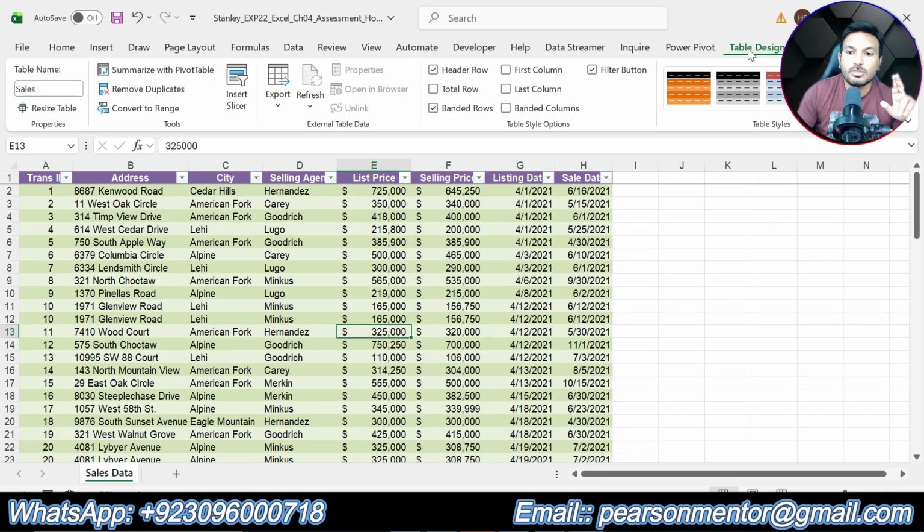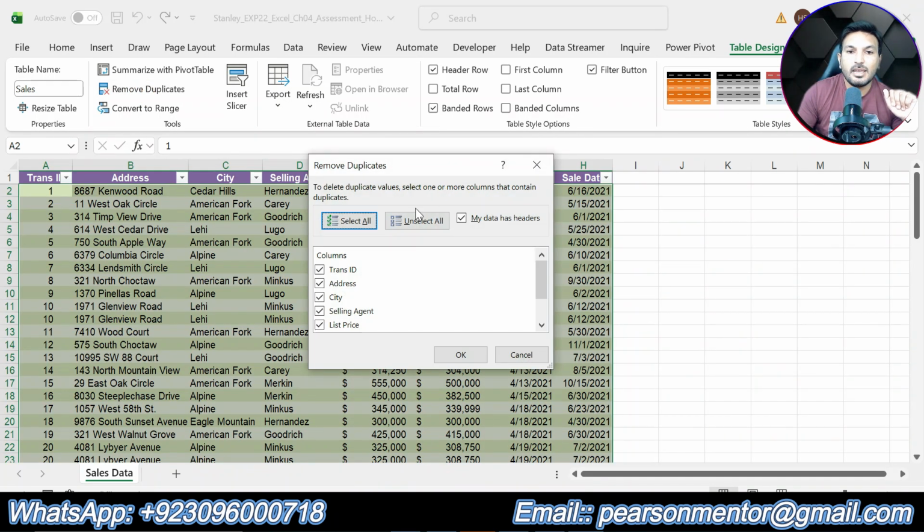So again go to table design and here you can see option for remove duplicates. So click that option and you should make sure that these all columns should be selected, because we are going to remove the duplicate records from whole of the table. So we will make sure that these all columns should be selected and click OK.